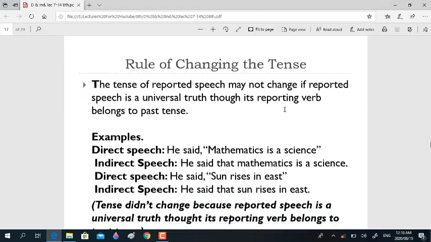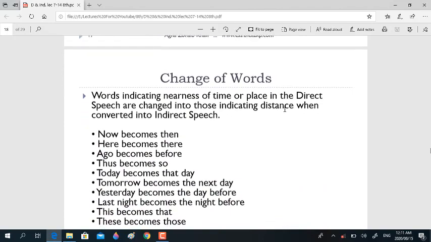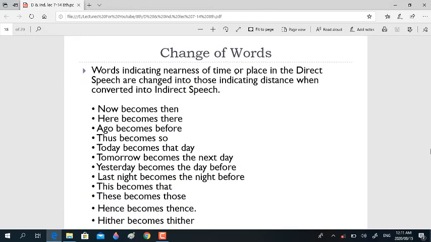Now look at this important change: there is a change of words. This is also known as now and then words. While changing direct speech into indirect speech, you have to change words showing nearness into words showing distance. Words indicating nearness of time or place in direct speech are changed into those indicating distance when converted into indirect speech.